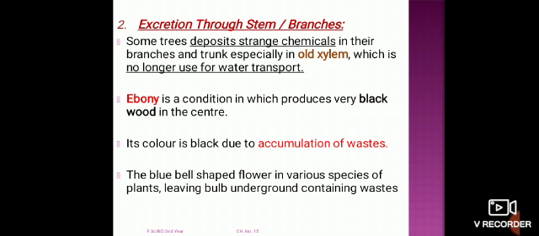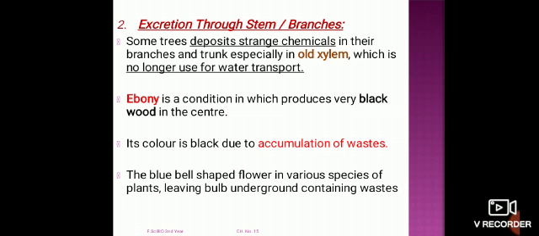In this case, black wood usually appears due to the accumulation of waste material.